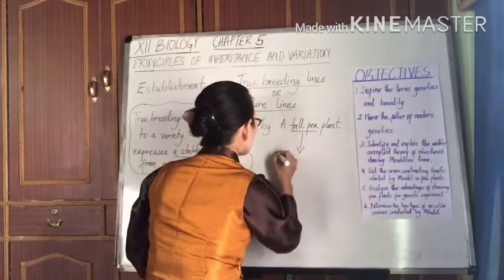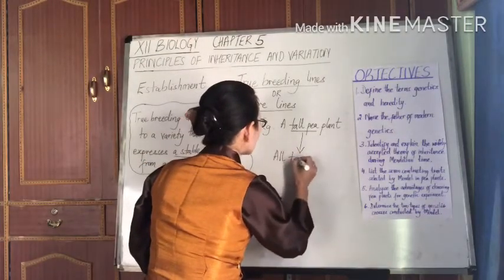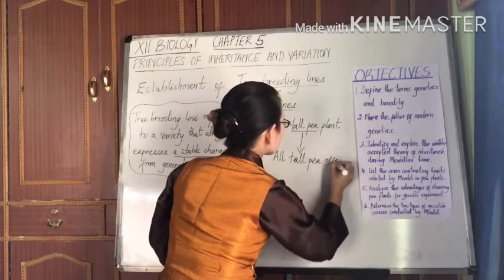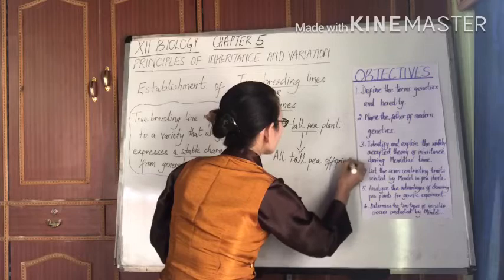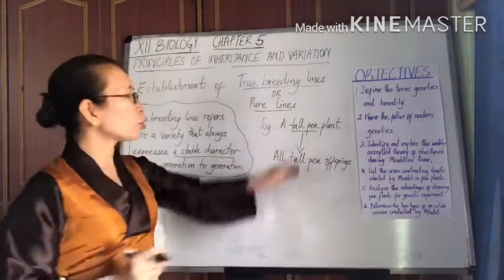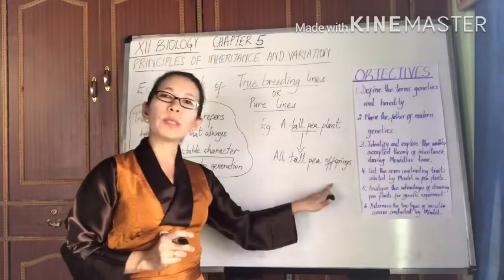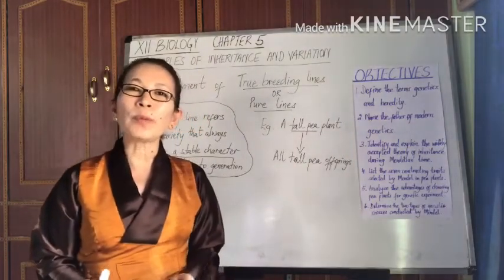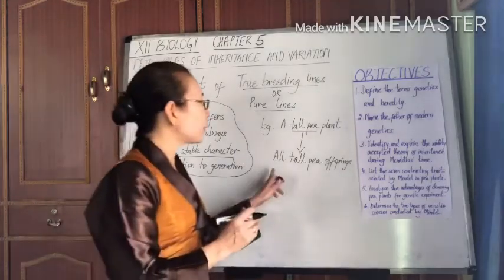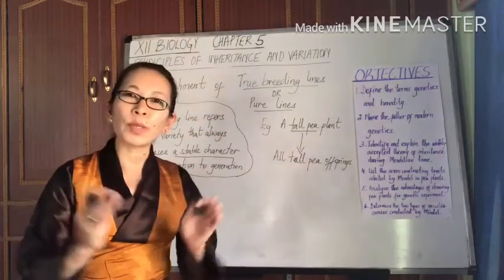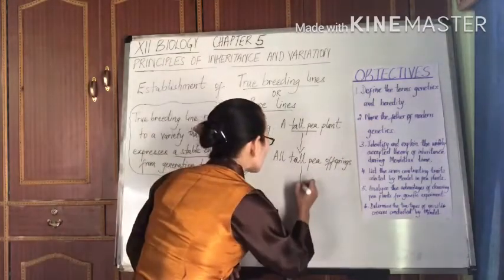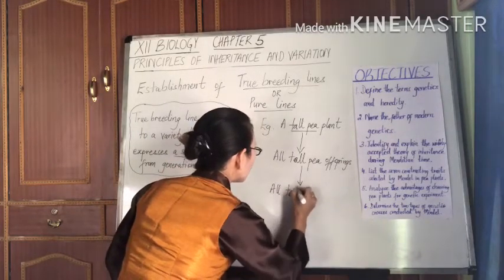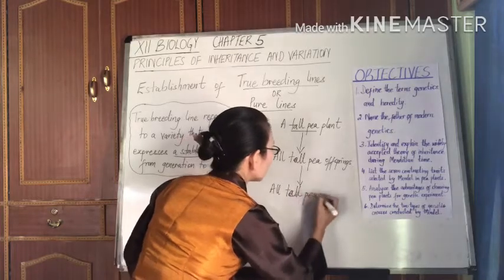So it's going to be producing all tall pea offspring. Alright, so a tall pea plant having all of its children or offspring which are also tall in nature. And if we make a kind of selfing between the offspring, they are also to be giving rise to all tall pea plants.